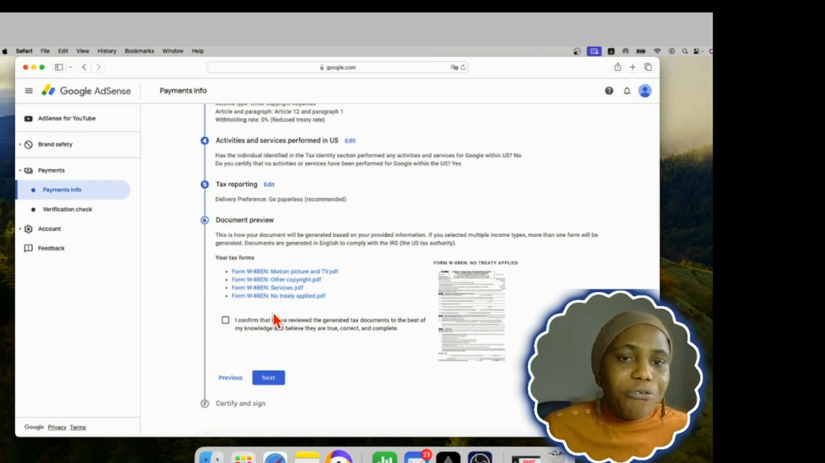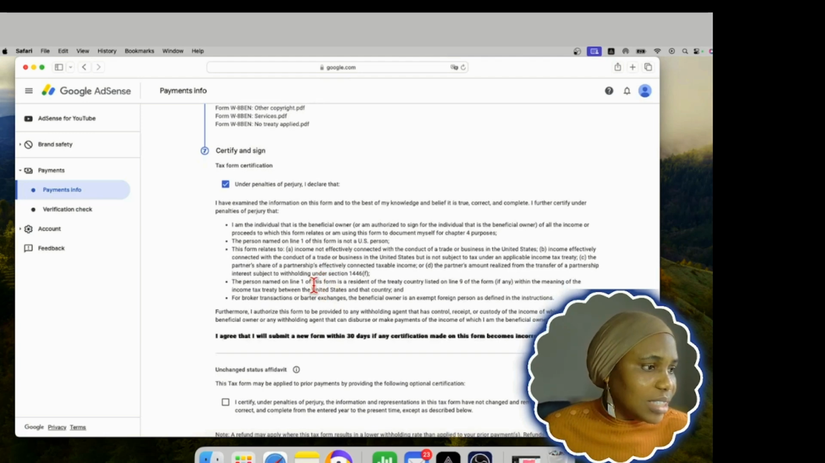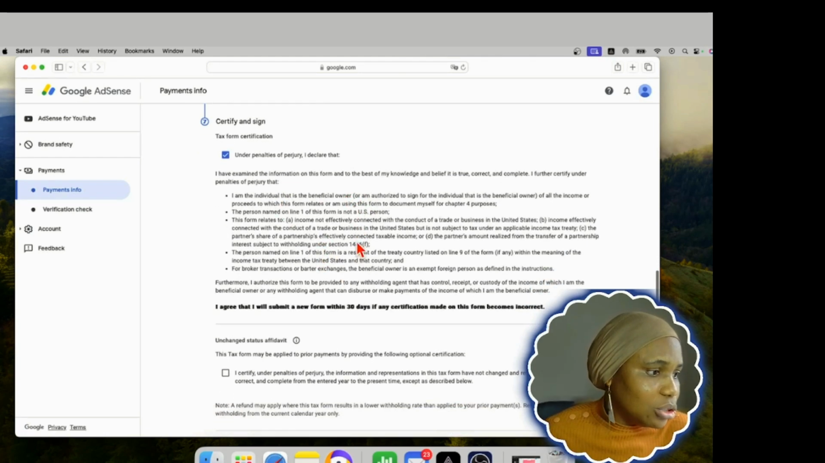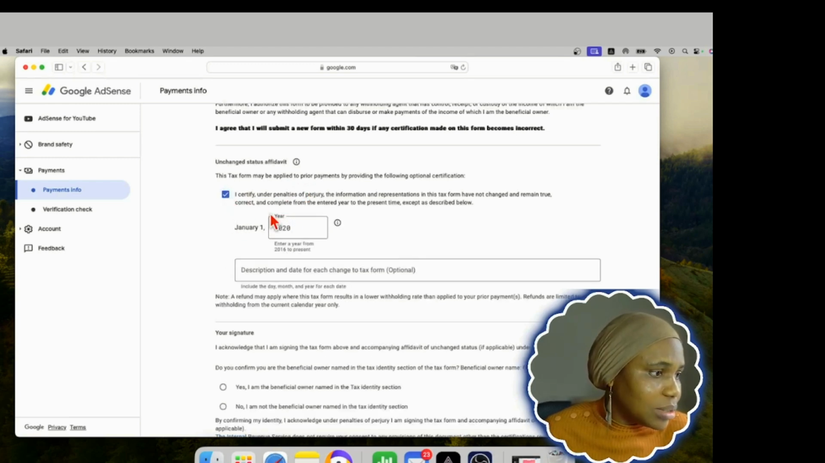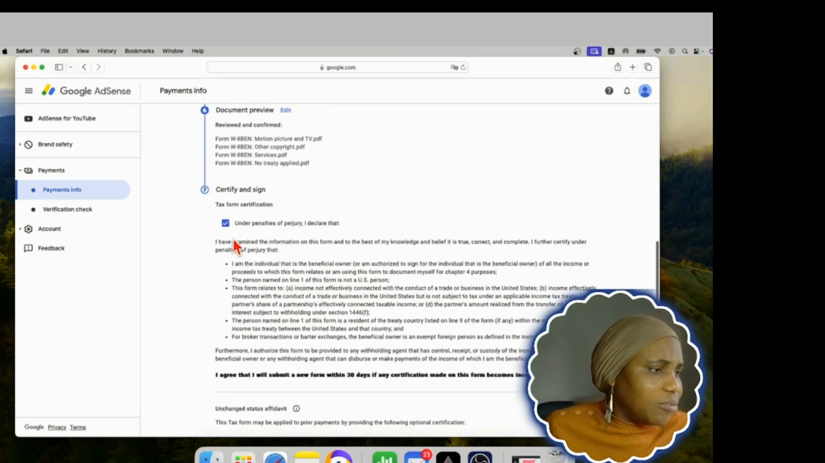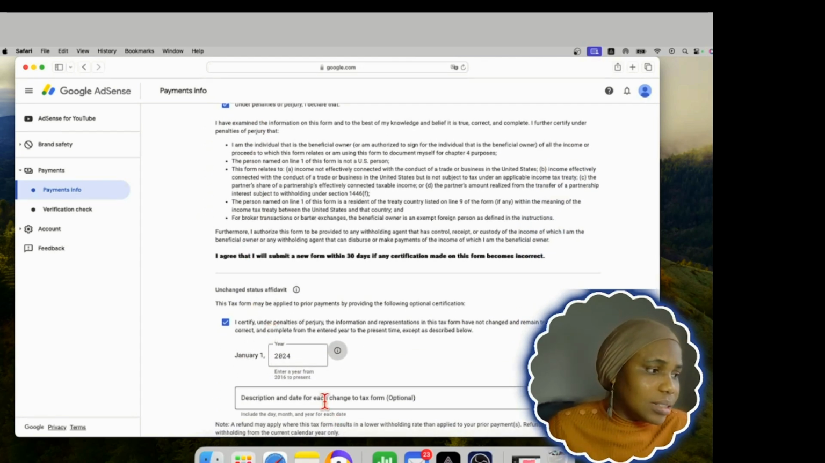I have to confirm whether everything that I provided is correct. Then I have to confirm it yes. So I'll click on next, it is certify and sign. Okay. Then you have to accept it. I declare that all the things that you said it is you. Okay. Then on changing status, I certify that the penalty, yes, everything you have to accept it. So as you can see, I fill all the certify. I have to certify and sign it that it is me, everything.